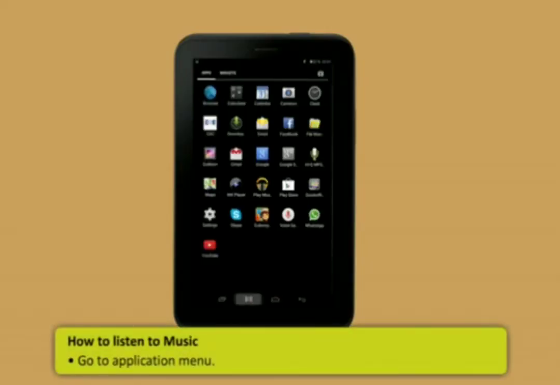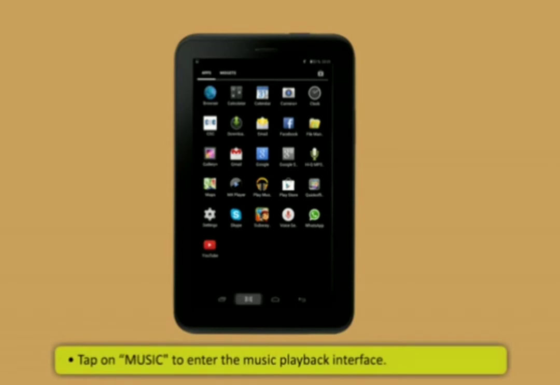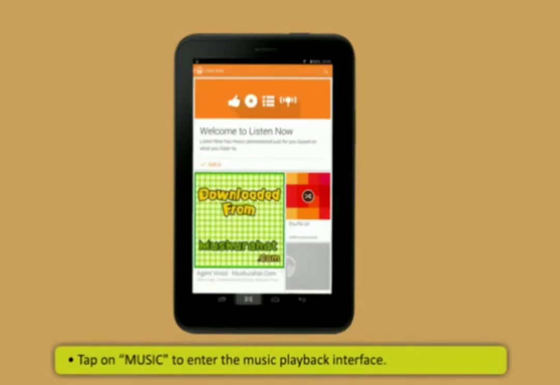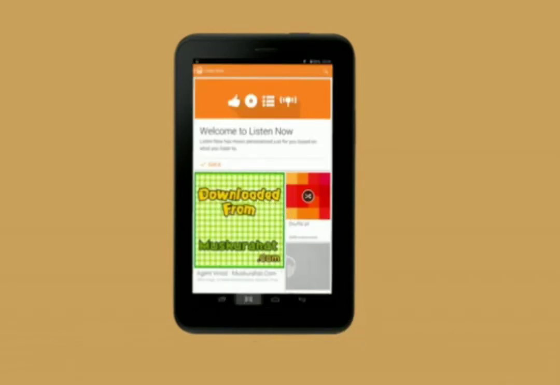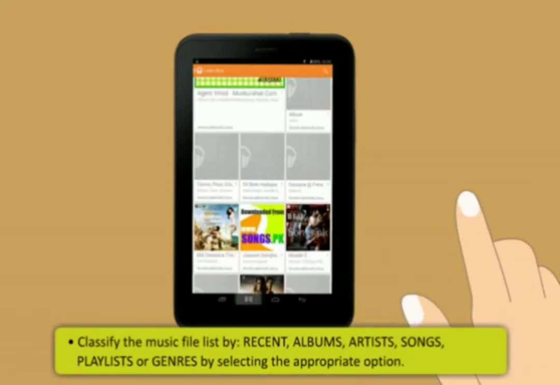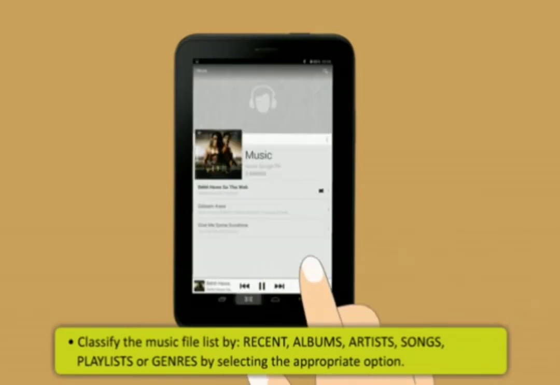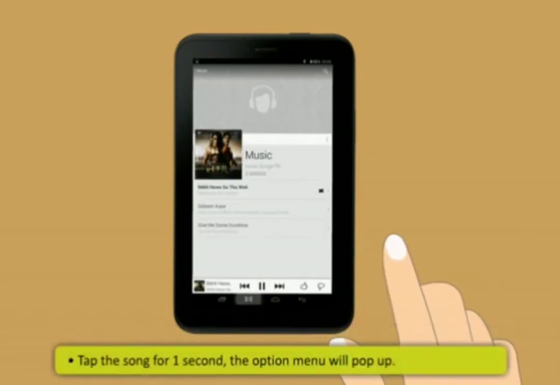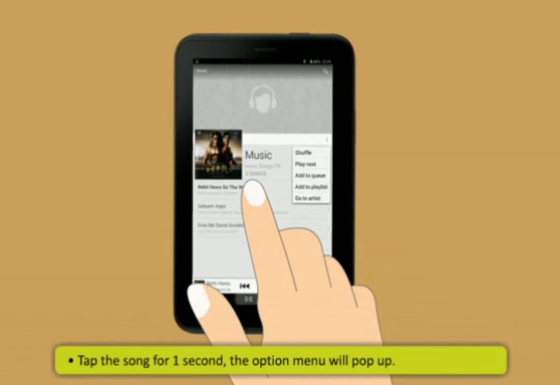These are the steps by which you can listen to music in a tablet. First, go to Application menu. Then, tap on Music to enter the music playback interface. Now, you can classify the music file list by recent, albums, artists, songs, playlists, or genres by selecting the appropriate option.